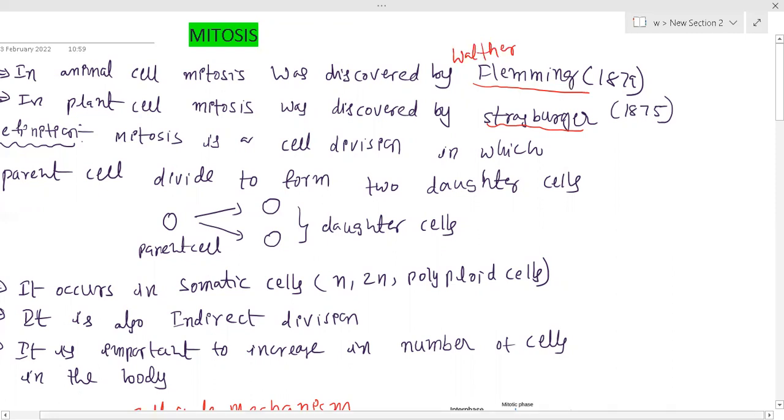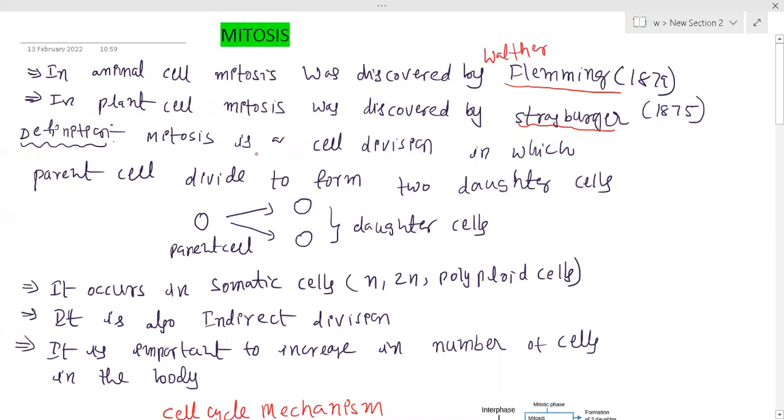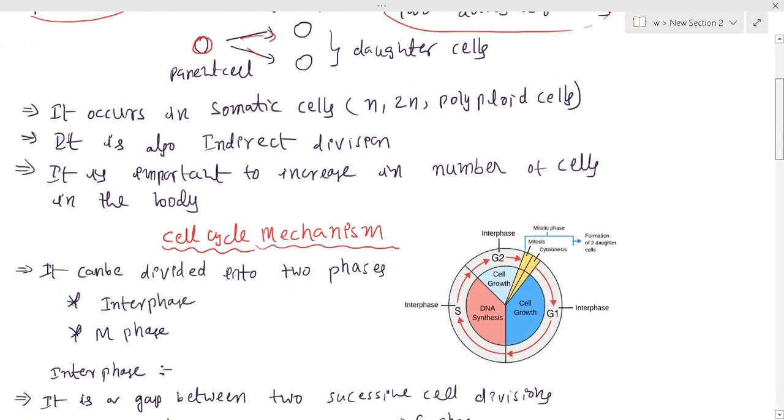Okay, and how can you define mitosis? Mitosis is a type of cell division in which the parental cell, suppose you can imagine this is the parental cell, divides to form two daughter cells. Mitosis is a cell division in which the parental cell divides to form two daughter cells. This is called mitosis. Do you think it is very simple? Of course, there are many sub-phases, and there is a mechanism in this mitosis process, which I am going to study. So this is the definition.